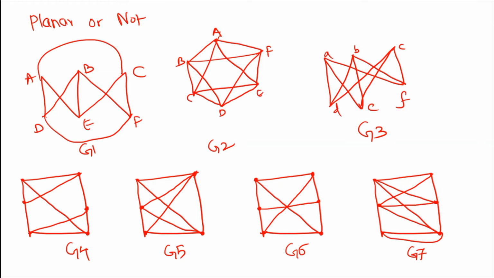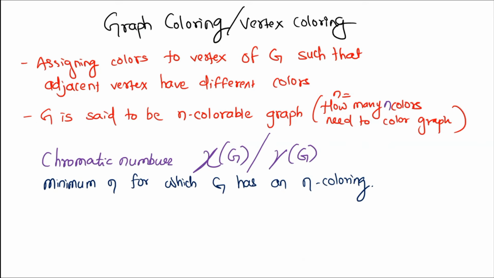Now just write in the comments which of the graphs G1, G2, G3 are planar graphs in this example. For example, I can say this is K3,3, so this is not a planar graph as per Kuratowski's second theorem. By using any of these, you can show whether a graph is planar or not. So just write down in the comments which graphs are planar or not.